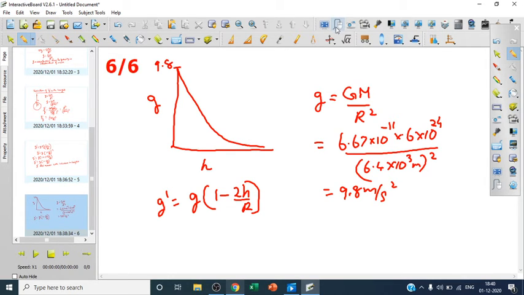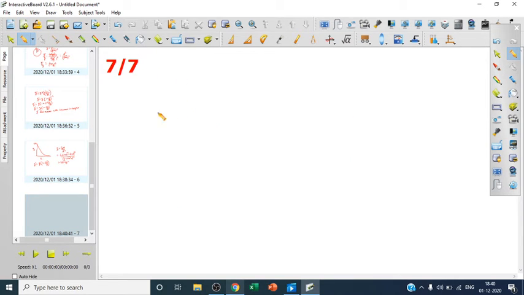One more thing I want to say is, how will g vary with depth? You can see g varies with depth. With the depth, the value of g is decreasing.